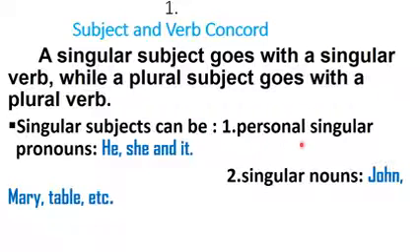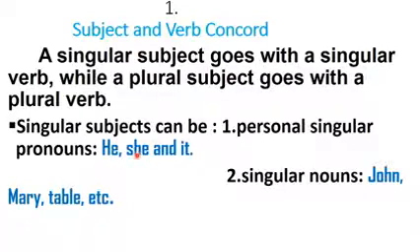Singular subjects can be words like personal pronouns. Personal what? Pronouns. But specifically the singular ones. When we talk of pronouns, pronouns are, can you explain it? Words which stand in for nouns. Words which replace nouns. So, in this case, we are talking of those that can be singular. Personal singular pronouns like he, which can be a man or a boy.